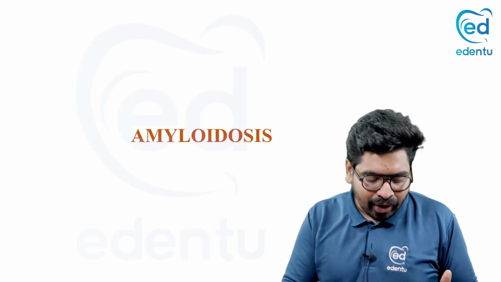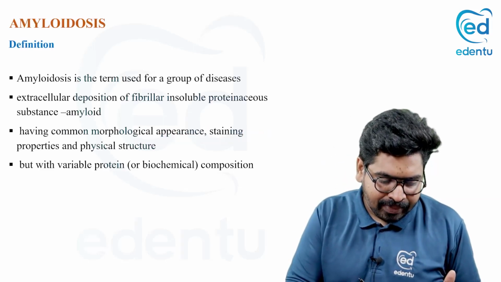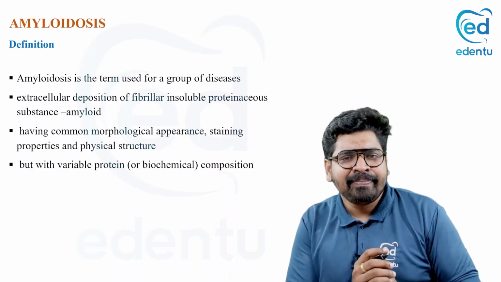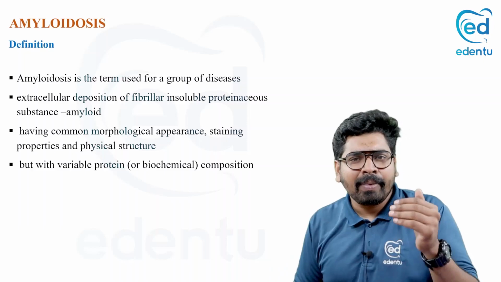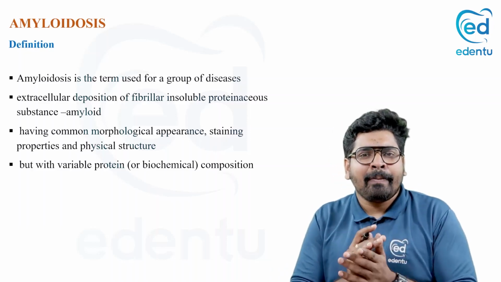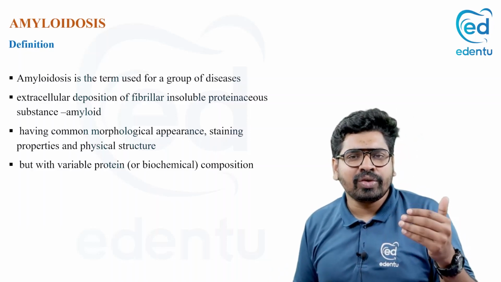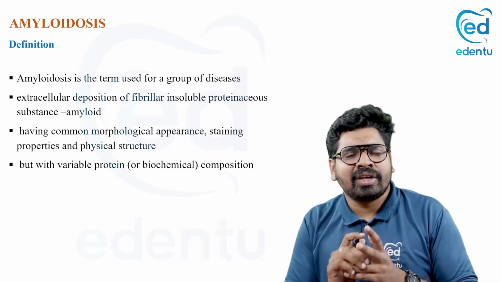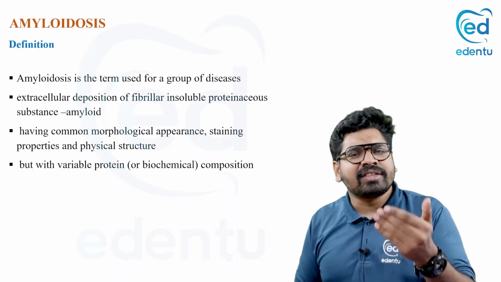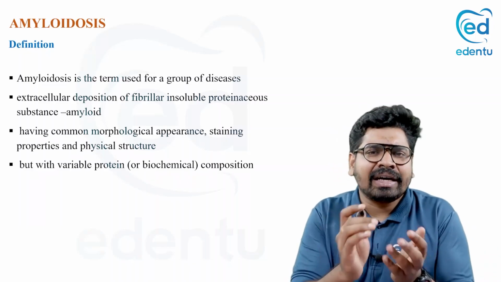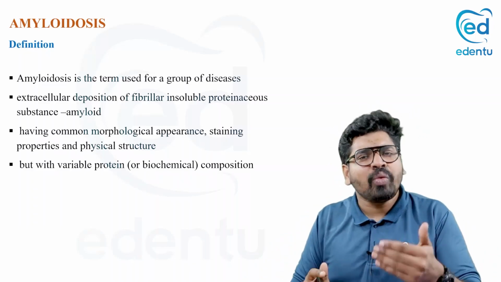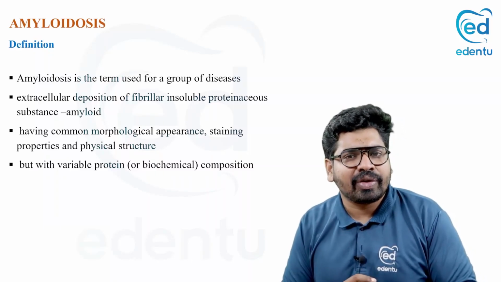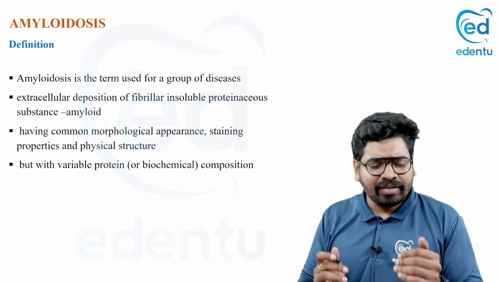So, amyloidosis is actually a group of diseases. Amyloidosis is not a single disease; it is a group of diseases, and amyloid formation is a part of these diseases. Now, we should know what is amyloidosis, what group of diseases show this amyloidosis, and what exactly is amyloid? Why is it deposited? How is it deposited? Amyloidosis is a long essay type of question in your university grade examinations. Now let's see what is amyloidosis.